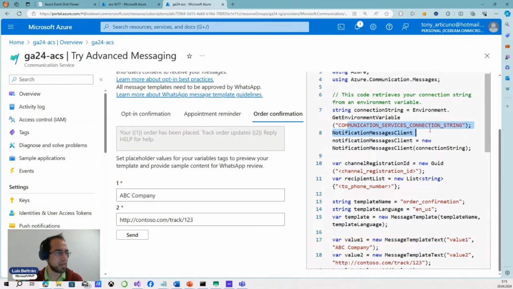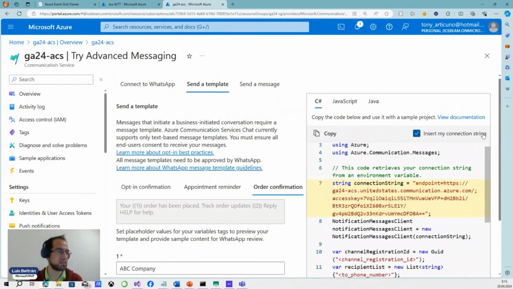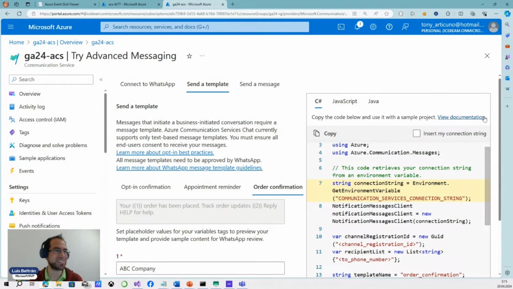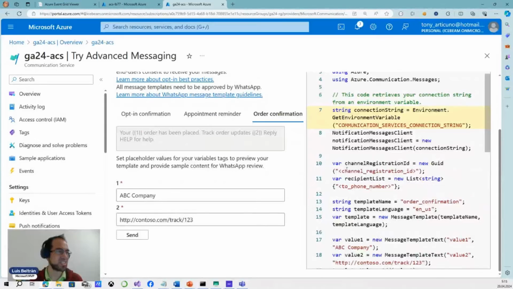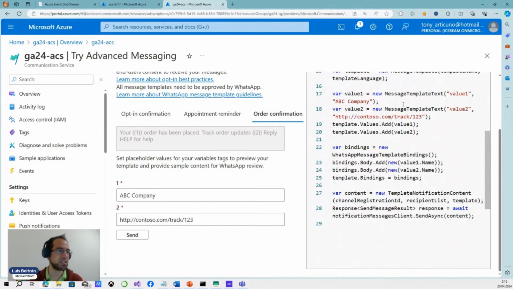I would need a connection string, which I can get from here. I can see this data, but of course, it's sensitive information. And also a channel ID. I will get this channel ID in the next demo, but this is the communication with WhatsApp, basically. And the rest is the template information: message template text. We bind this, and finally we send it into a template notification content. There are two more notification contents, one for media and the other for text.